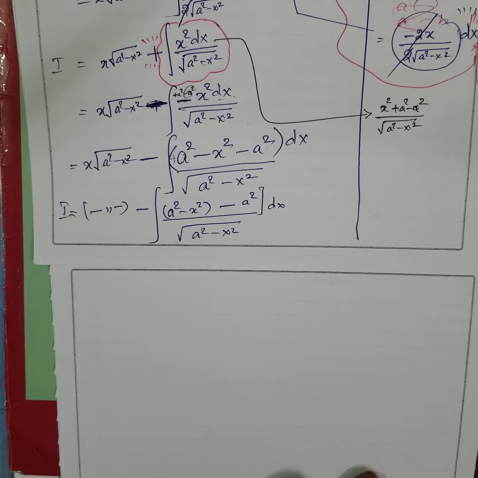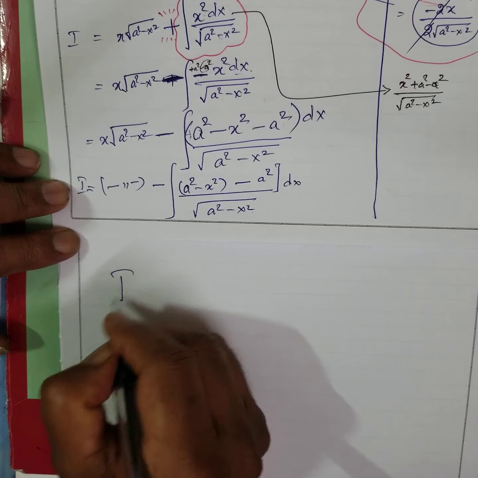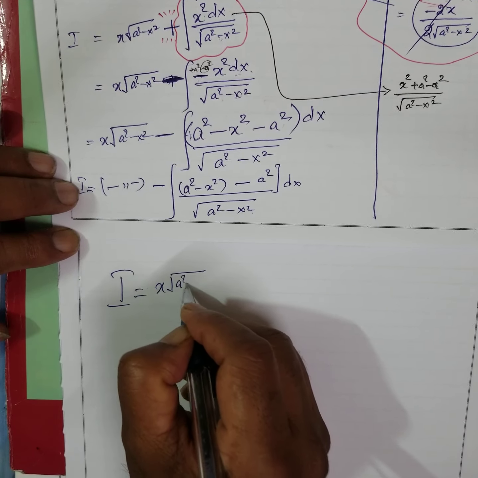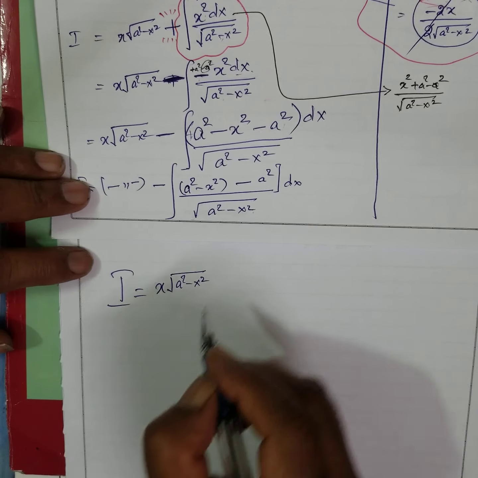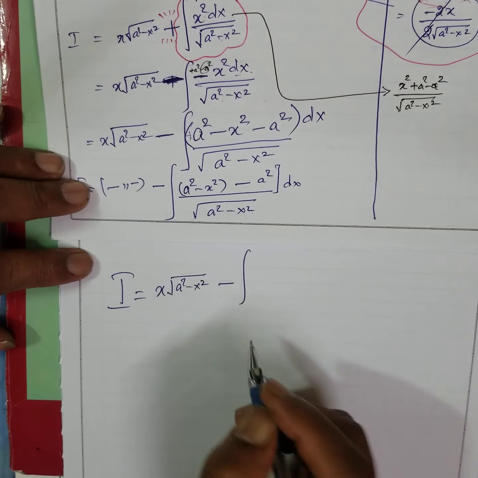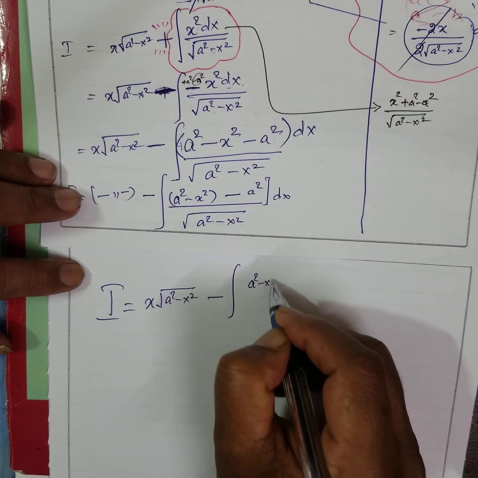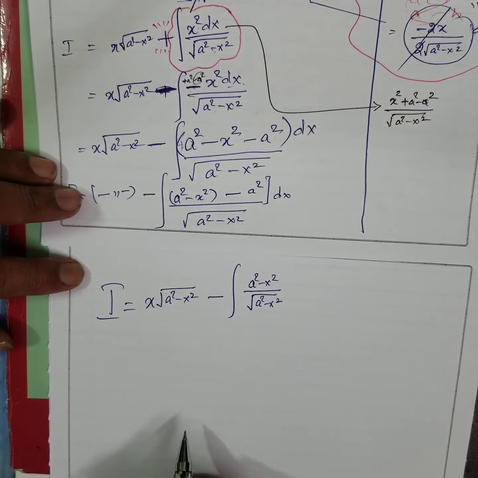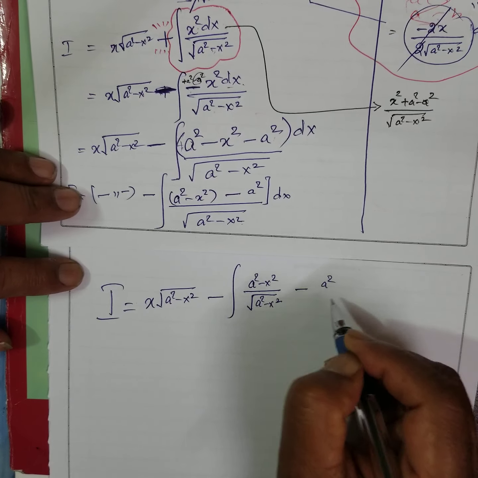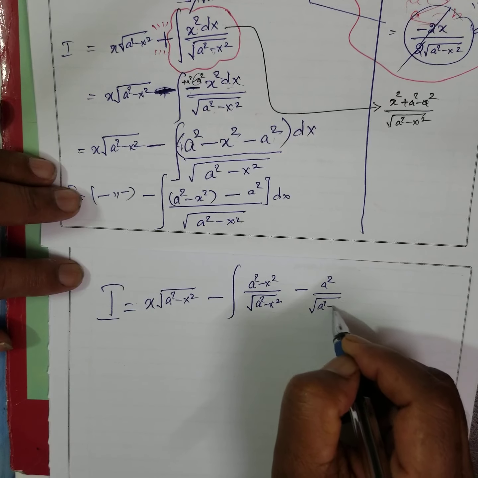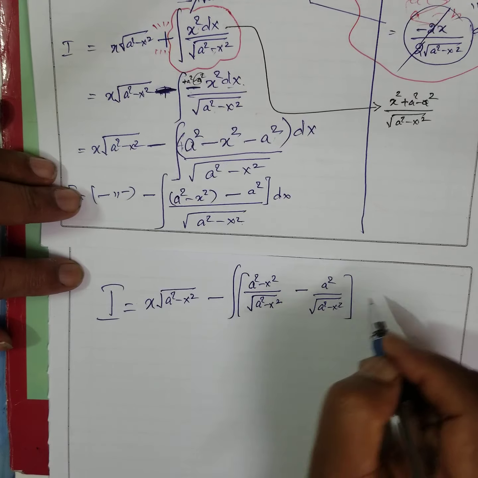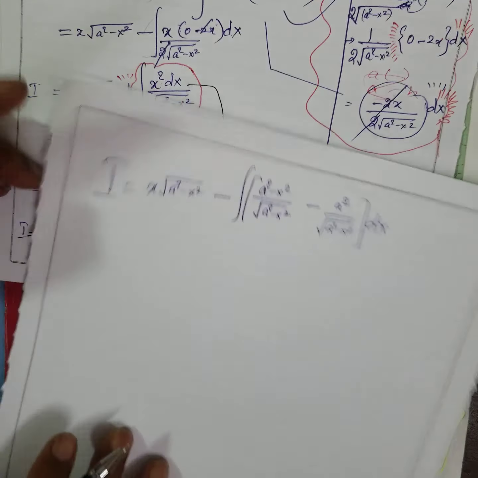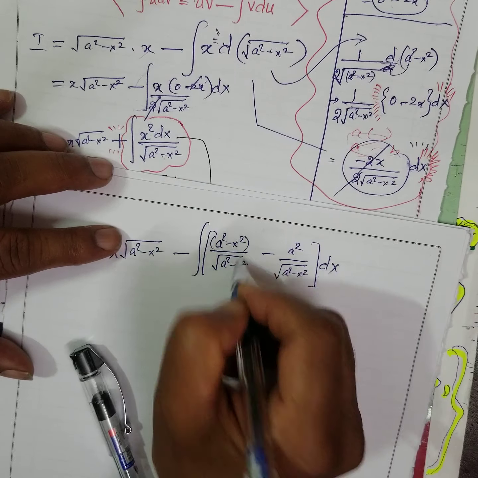Therefore, I equal to x root a square minus x square minus integral of a square minus x square, I am splitting the LCM, a square minus x square minus a square, by square root of a square minus x square. Can you follow this? And this sum already we have done. I am going to put a bracket also like this.